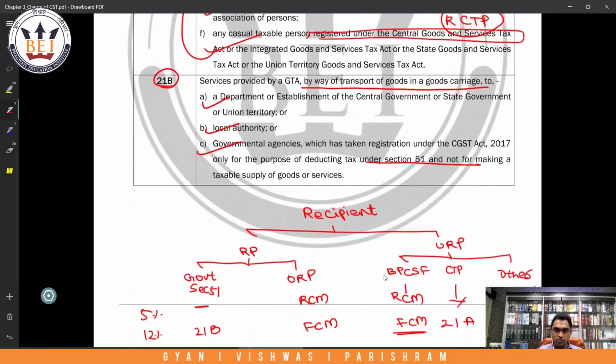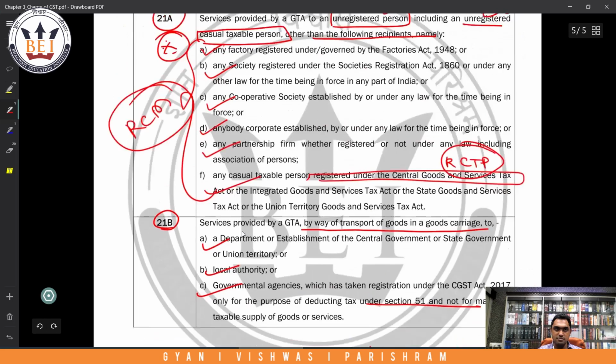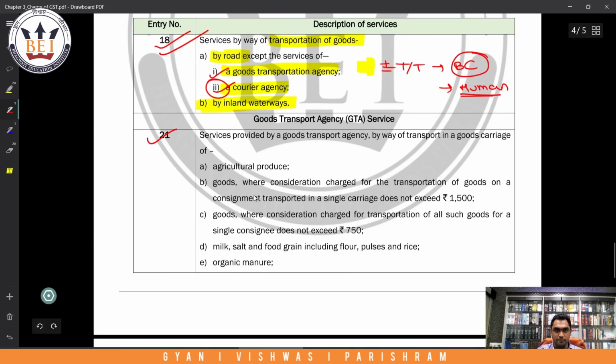Okay. Now, wherever it is taxable, see here, forward charge taxable, RCM taxable. But they have again given some exemption. What exemption have they given? That we will see in entry number 21. See, services provided by the goods transport agency by way of the following. What are the services? Transporting what? Agricultural produce. So if agricultural produce is transported, then exempt.